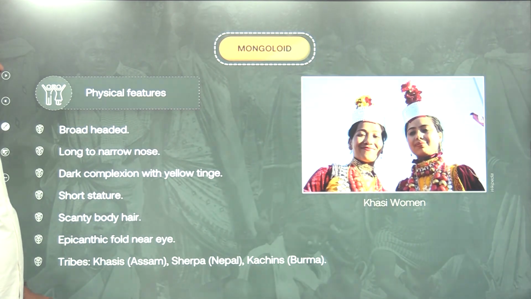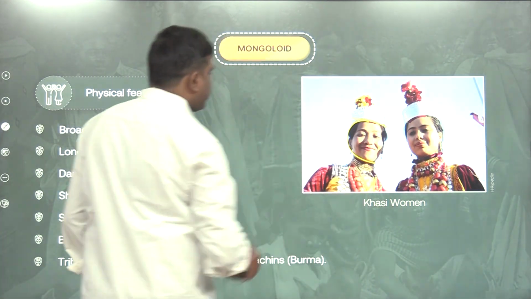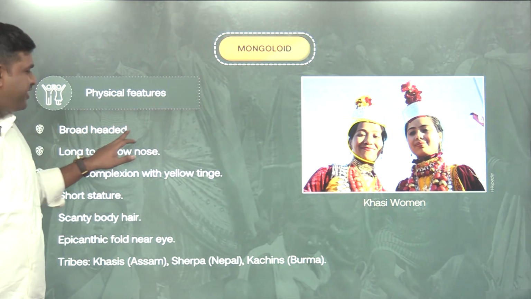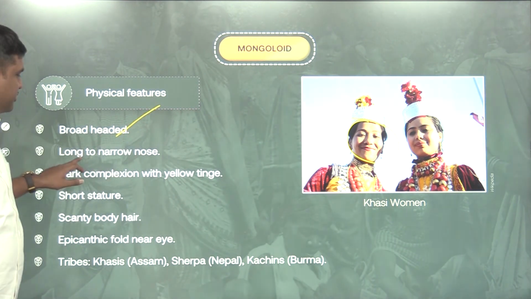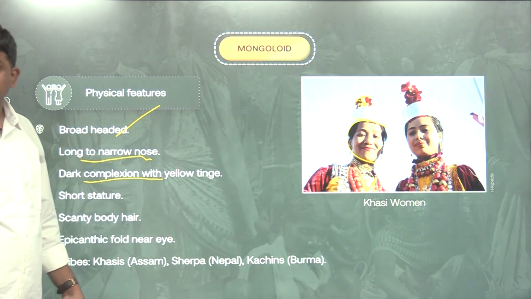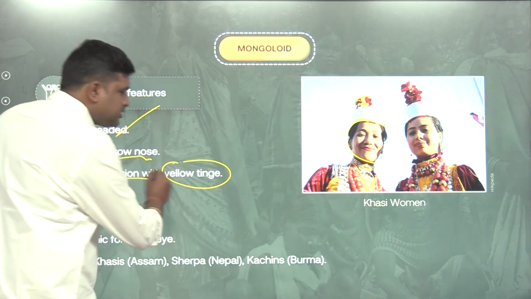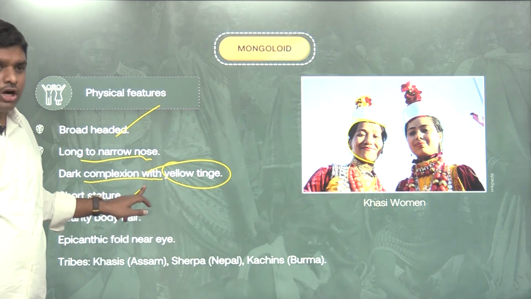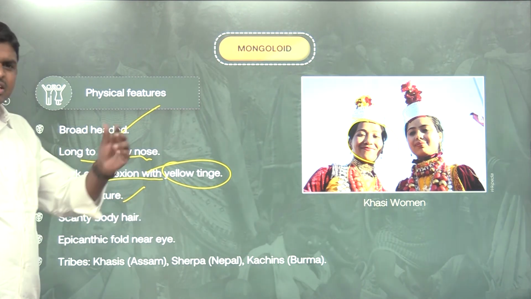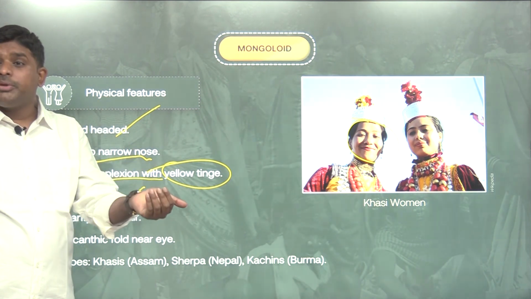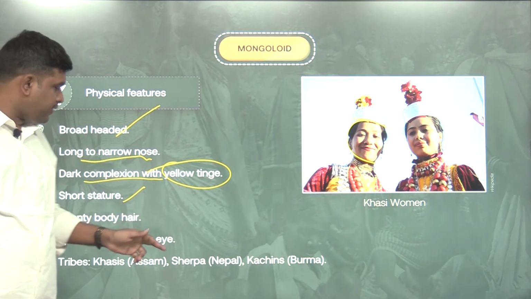Next, Mongoloids. How do Mongoloids look? Broad head, like at a Chinese fast food center. Mongoloids are broad headed, with a long to narrow nose. A dark yellow tinge will be there. If you go to any Mongoloid person, some yellowish tinge will be there. Obviously, short stature and a well-built body will be there.